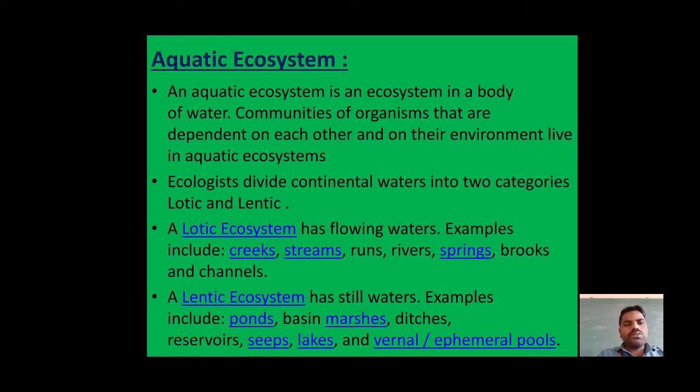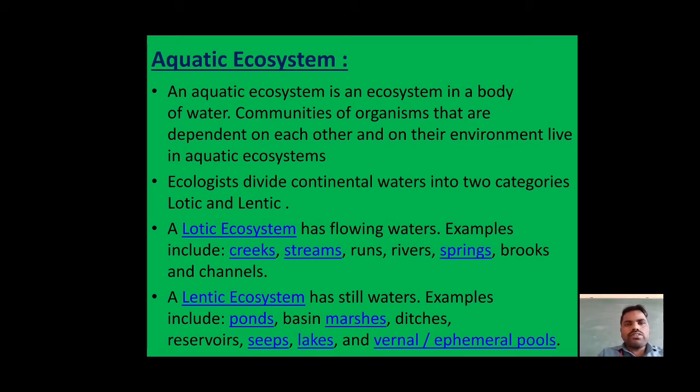The aquatic ecosystem is related to the water body. In the water we can see animals, plants, and some other organisms. All these things interact with each other, and also with the water body and the water environment.